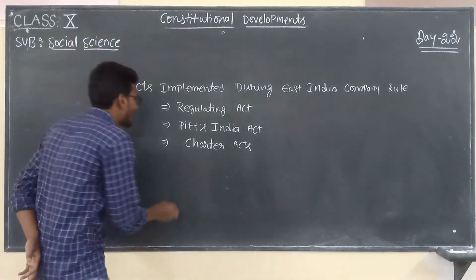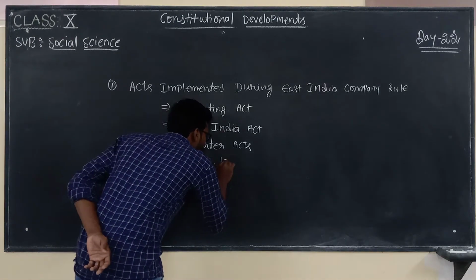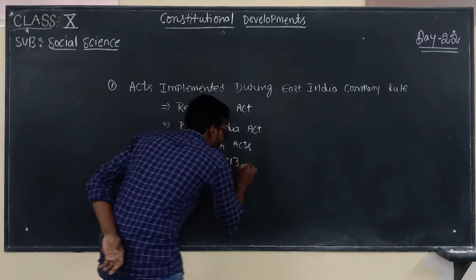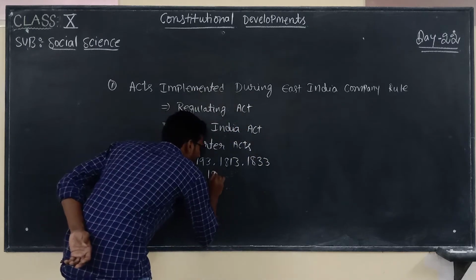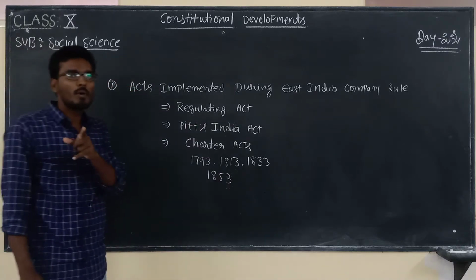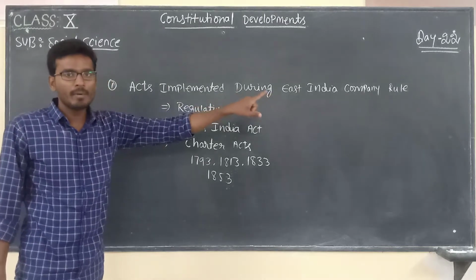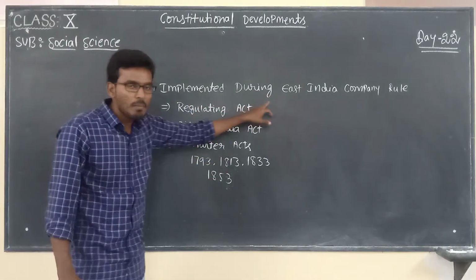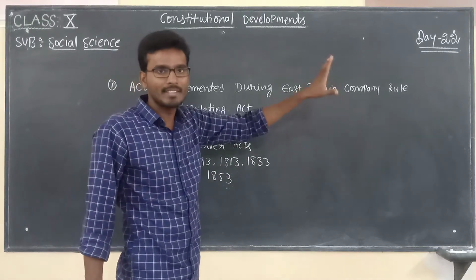In that, Charter Act of 1793, Charter Act of 1813, Charter Act of 1833, and finally Charter Act of 1853. I hope you are clear with my point, children. The acts implemented during East India Company rule means what? At the time these acts were implemented in India, East India Company was there as a trade company.